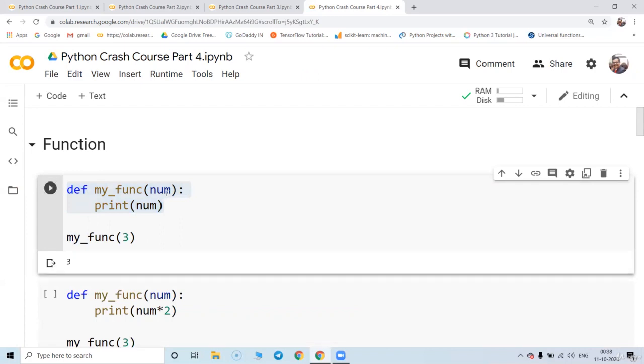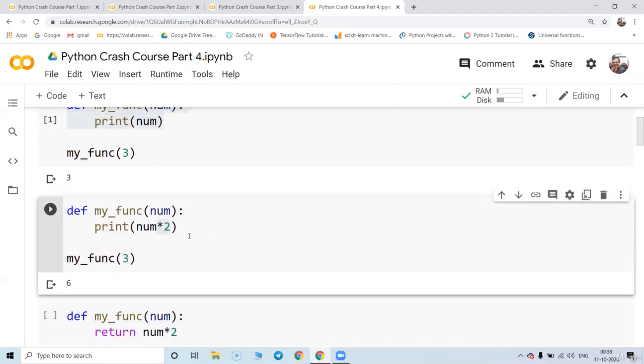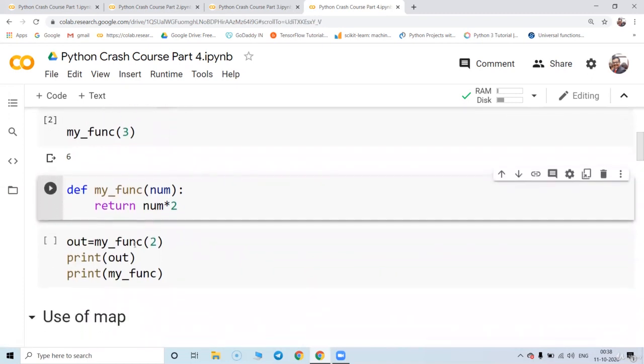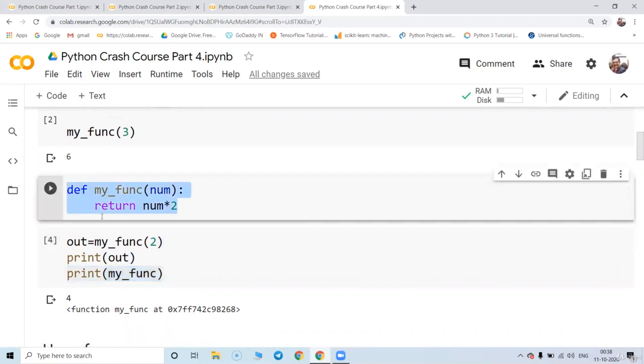Okay. I can do some processing also, like I'm passing the value and processing it, and that processing was multiply by 2. Sometimes you will not have the print statement inside the function. So the function does the processing and just returns the value. So this is one kind of function which is taking the value from us, multiplying with 2 and just displaying. And the print statement is not part of the function in this case.